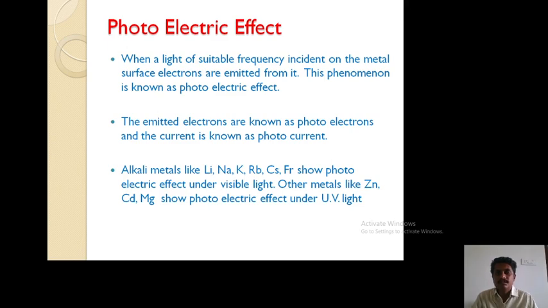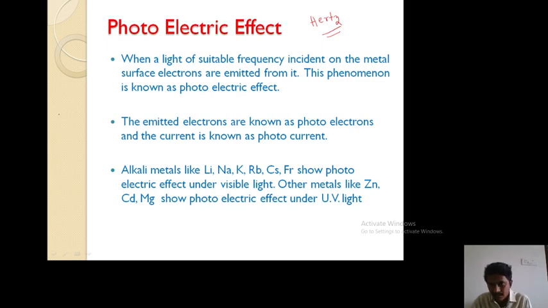Today's class will discuss the photoelectric effect. This phenomenon was first discovered by Hertz in the year 1887. Okay. So what is the photoelectric effect? When a light of suitable frequency is incident on a metal surface, electrons are emitted from it.